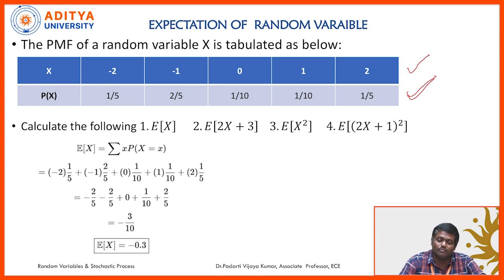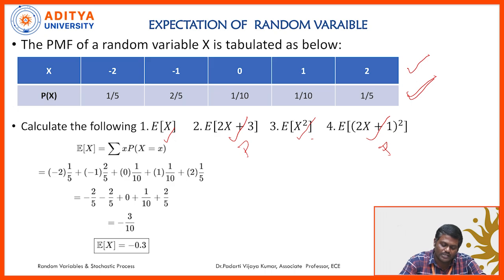Now, for the first problem, it is pretty much direct. They are asking us to compute the expectation of x. For the second problem, we will apply the property of expectation. The third one is the expectation of a function of a random variable, the mean square value. And for the fourth, we will apply the properties of expectation. So second and fourth apply the properties. The first one is direct, and the third one is also direct, which is related to expectation of a function of a random variable.